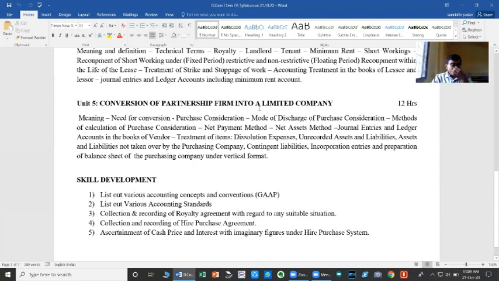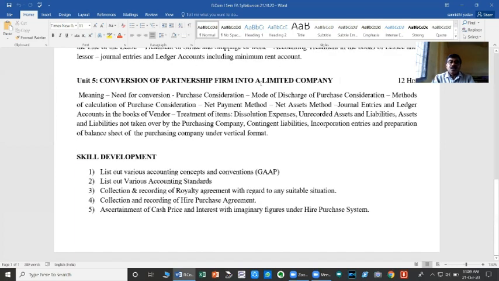So, in this topic, we are going to study how partnership firms, the business organizations which started as a medium size, after success as a partnership firm, if they want to become a company owner, what accounting procedure we have to follow at the time of conversion, the changing of a partnership firm into a limited company, that is, a joint stock company.